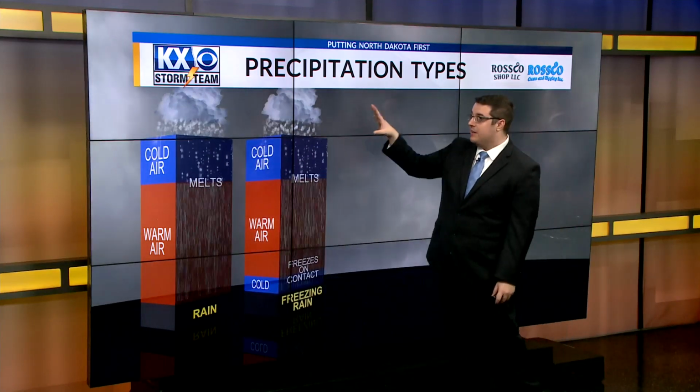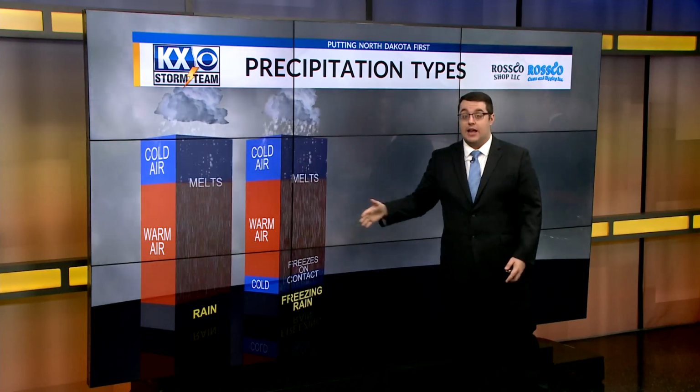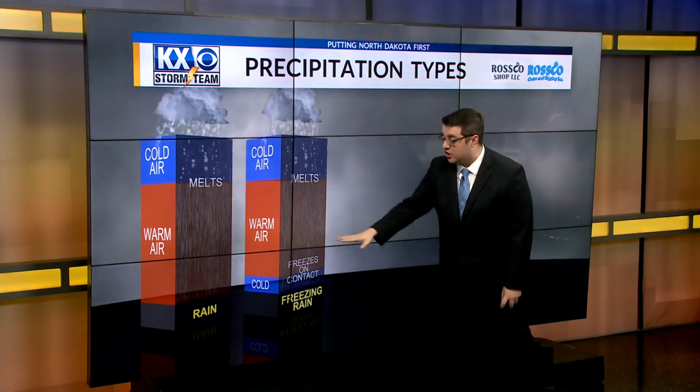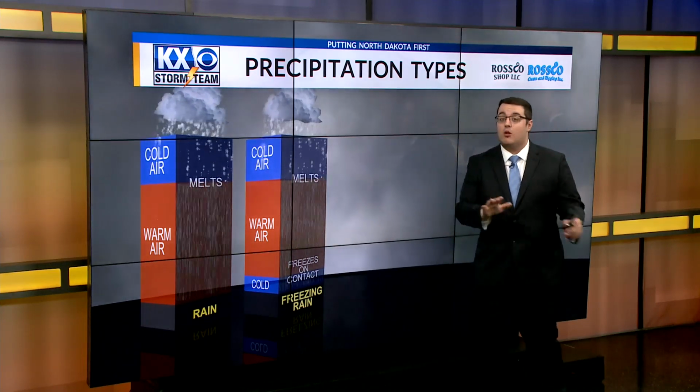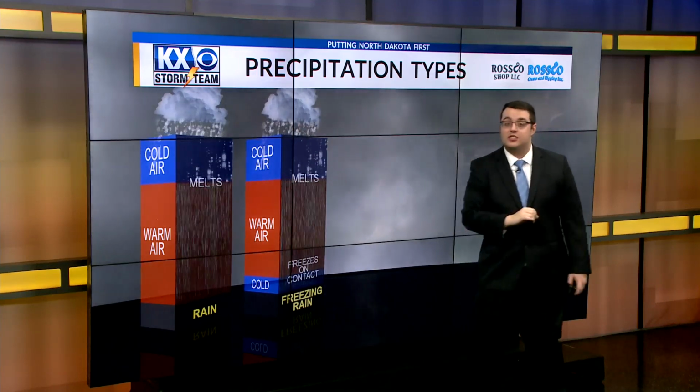That water particle up in the atmosphere, it freezes in that cold air layer. It gets to a layer of warmer air that is above freezing and melts, and then it continues to fall in that warm air. But once it gets to the surface, there will be a layer of cold air that's below freezing. That will cause that rain to freeze on contact with the surface, causing that freezing rain.